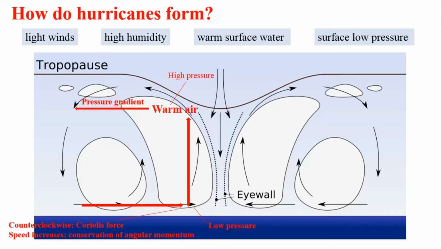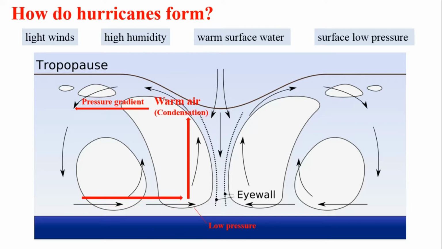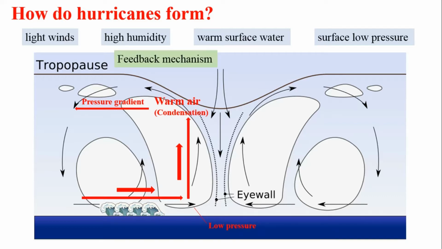As it moves inwards, its speed increases due to the conservation of angular momentum. The wind then generates rough seas, resulting in increasing friction on moving air. This causes the wind not only to converge but also to ascend near the center of the storm. Now we have a feedback mechanism.